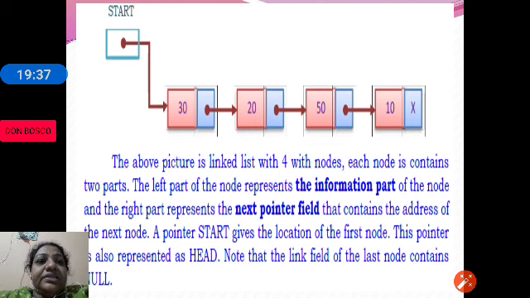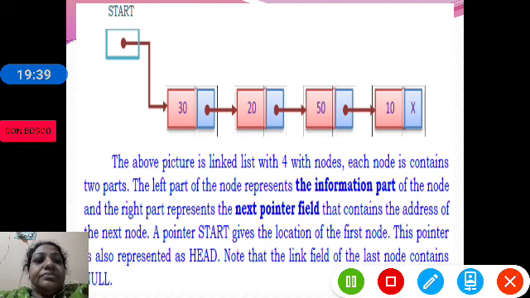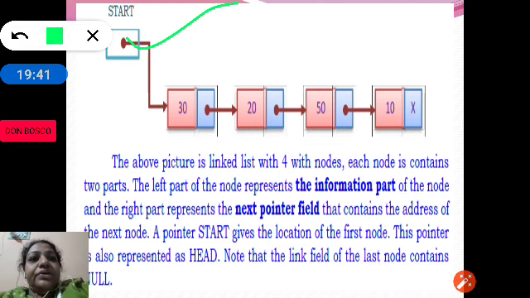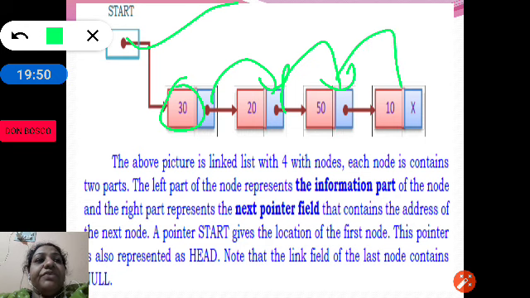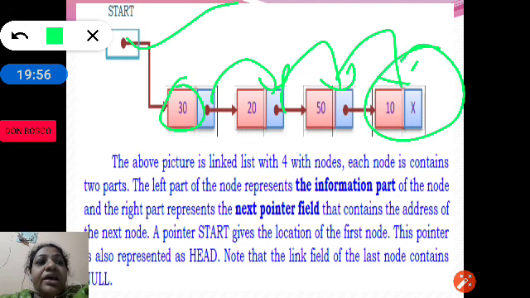As you can see, there is one start, and you can see 30 and it has a link to the next node. 20 has a link to the next node, and from 50 there is a link to the next node. As there are no more, 10 is the last node, and the last node link will always be null, which indicates the last node.